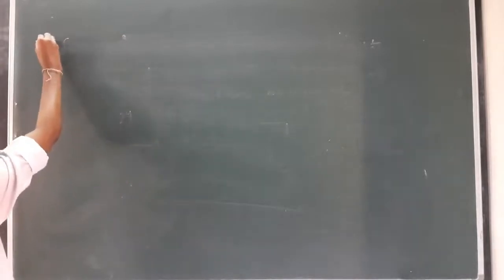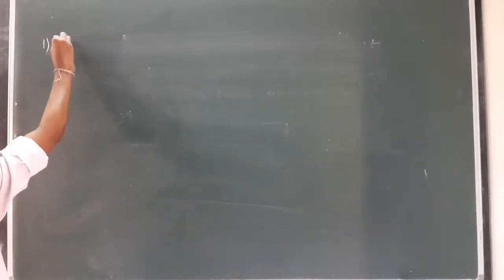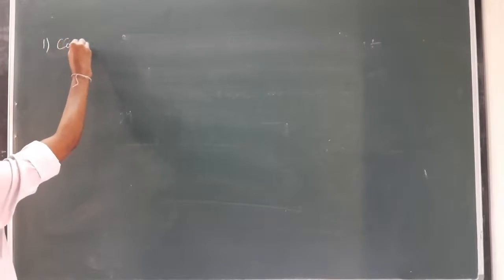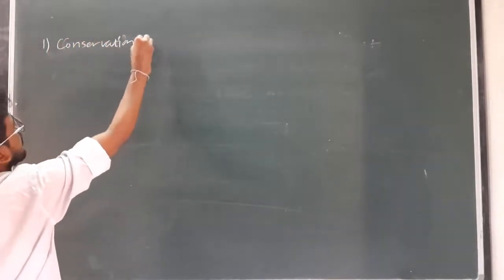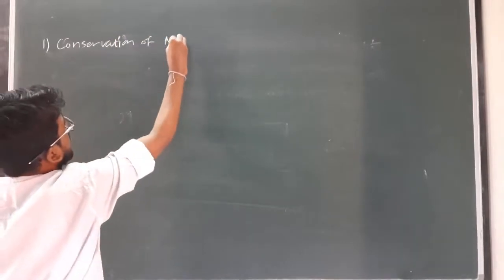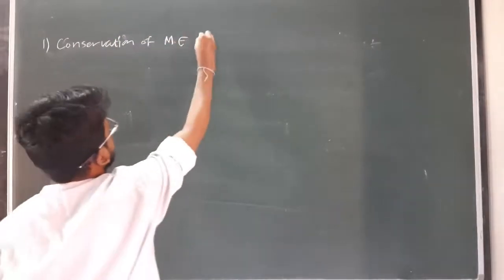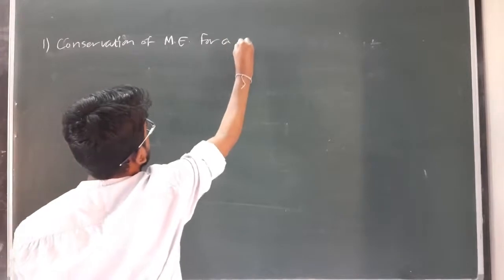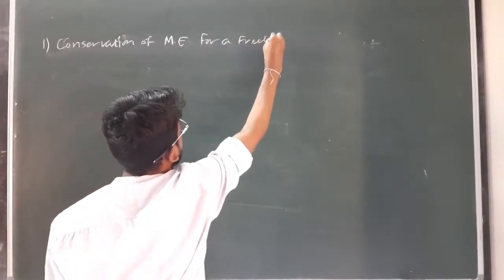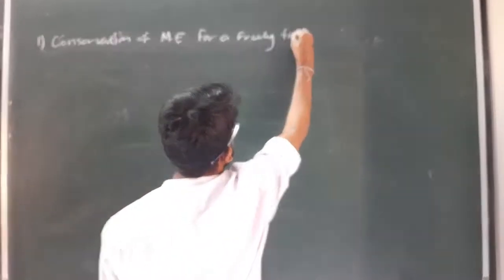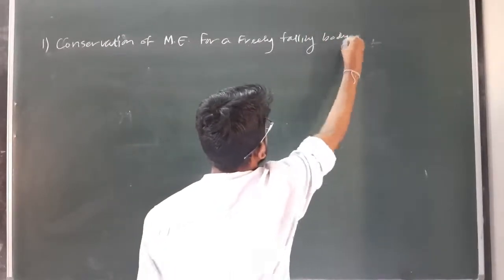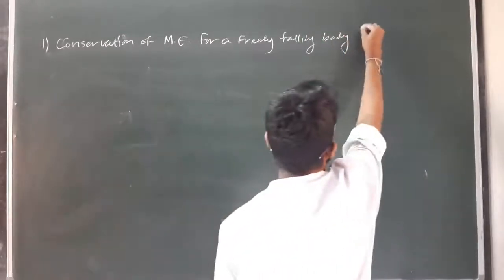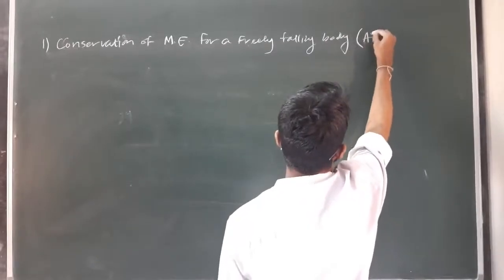So first, conservation of mechanical energy for a freely falling body, provided air resistance is neglected.